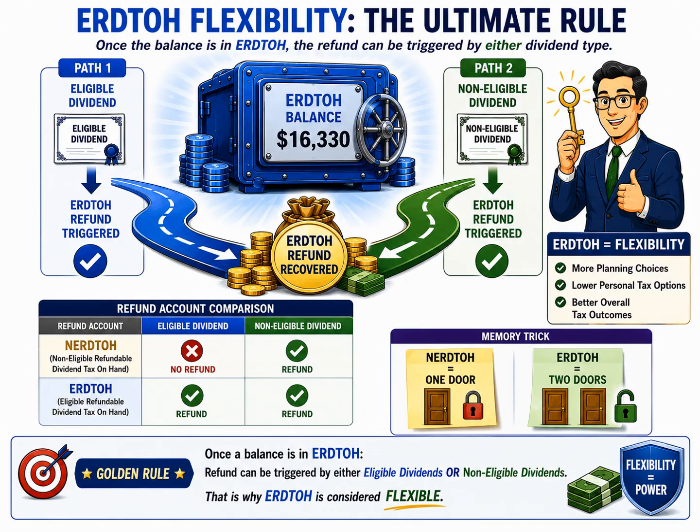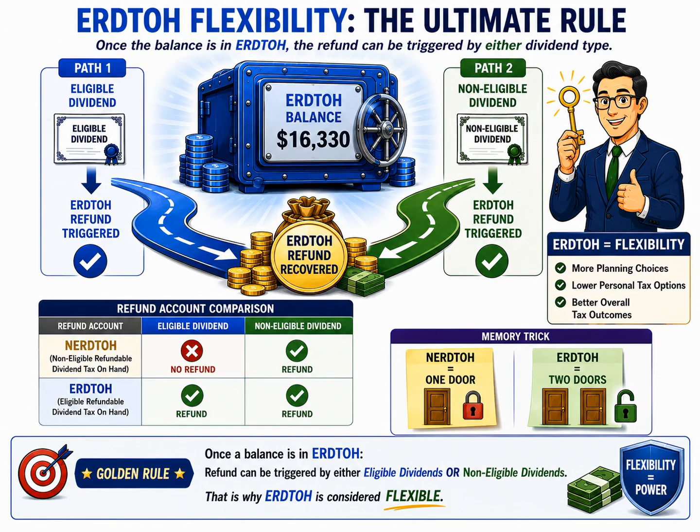The first road is the eligible dividend route. Amco pays an eligible dividend. The ERDTOH refund is triggered. The corporation receives its refund. The second road is the non-eligible dividend route. Amco pays a non-eligible dividend. The ERDTOH refund is triggered again. The corporation still receives its refund.